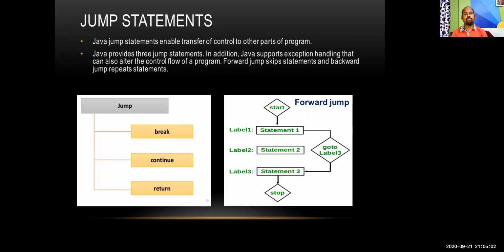Then we have the jump statements. In the jump section, there are three types of jump: break, continue, and return. So jumping, I have told you people. Here it's a forward jump. That means from statement 1, it's directly going to statement 3. So this is the forward jump, and here the programmer has skipped statement 2.